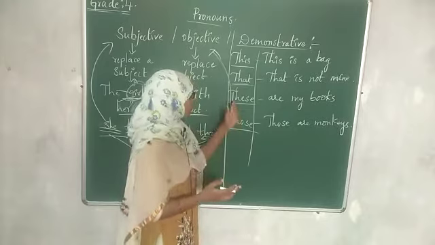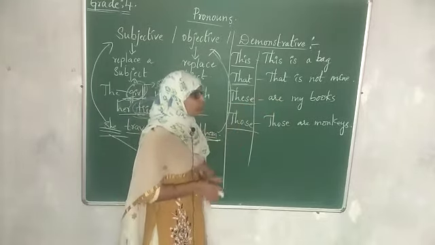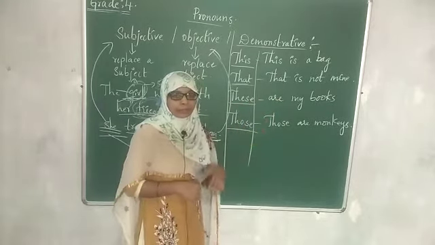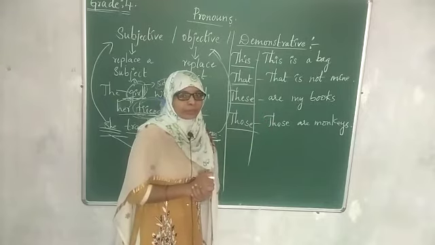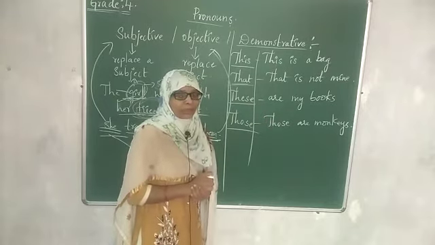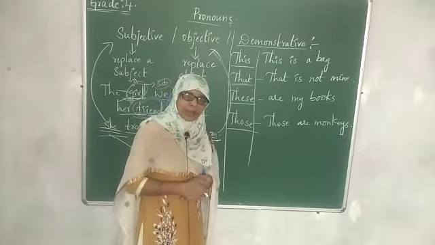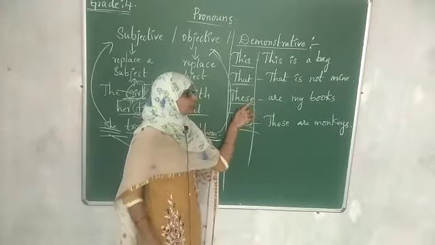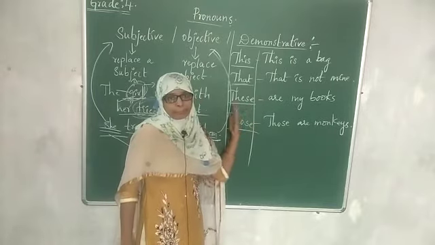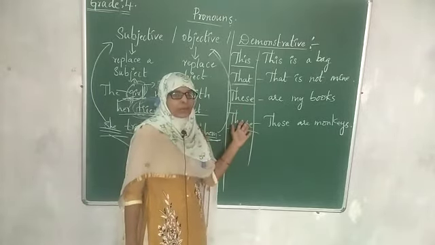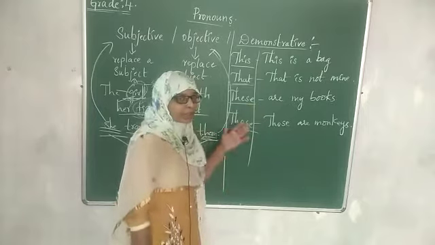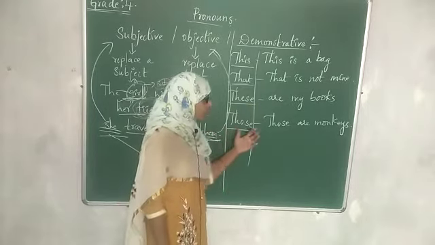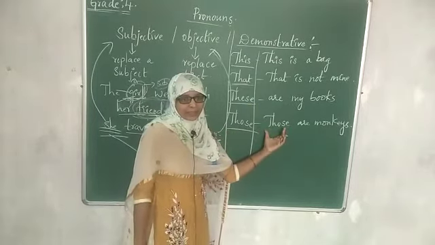Coming to these: these are my books. These are my shoes. When you want to show something that might be of others also, these are not our pencils, or these are not our clothes. Then those are monkeys.